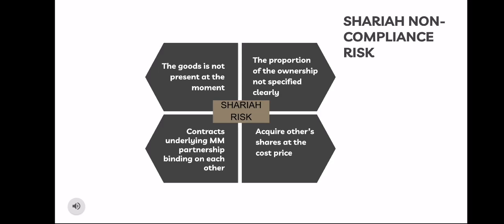And the last one, the contract of partnership and the contract of sale should be done separately and not collectively. Contracts underlying Musyarakah mutanaqisah could be combined in one package, but should not be binding on each other. This means that Musyarakah and sale, which is buy, and rent, ijara, contracts should be separated from each other.